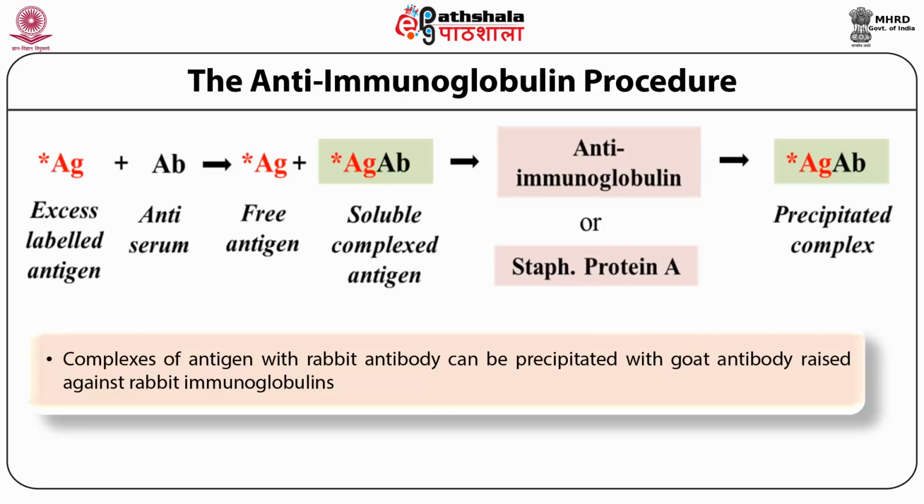The precipitates in all these approaches can be solubilized and run on SDS-PAGE. These approaches have been developed more recently. The anti-immunoglobulin procedure also has one additional versatility. The distribution of antibody against the various classes of immunoglobulin can be estimated. For example, if anti-IgA is used as the precipitating immunoglobulin, only free IgA and IgA-antigen complex from the population of Ig in the antibody will be precipitated and will be estimated.